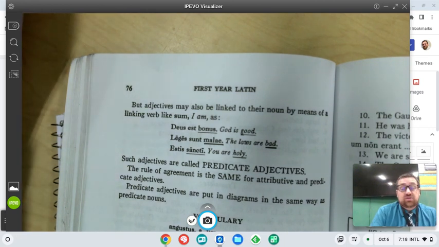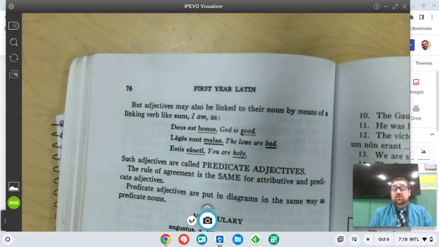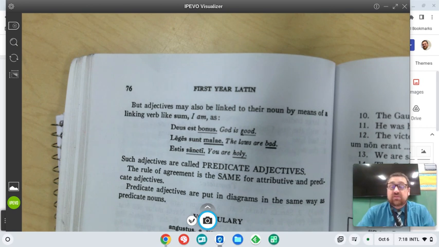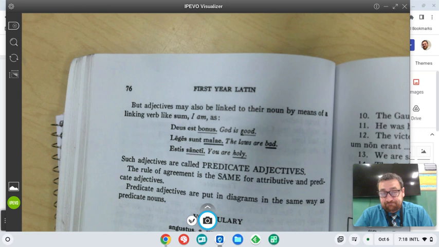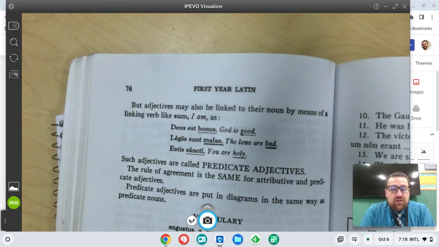Deus est bonus. Now, we're not talking about a good God. We're talking about God is good. So now Deus and bonus are not next to each other. There's an est in between, so the noun and its adjective are getting a little further away from each other in the sentence. And in fact, you're going to see they can get really far away in the sentence. But here are a couple others.